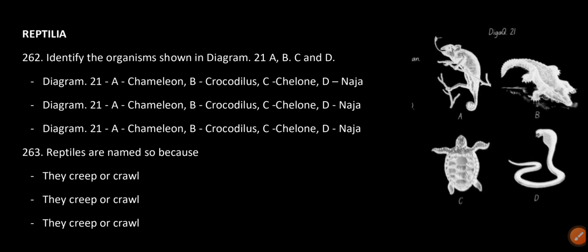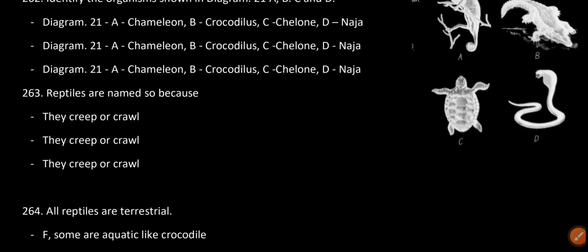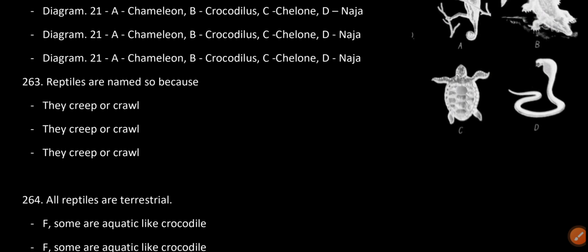Reptilia. Identify the organisms shown in diagram 21, A, B, C and D. A is chameleon, B is Crocodilus, C is Chelone, D is Naja. Reptiles are named so because they creep or crawl.